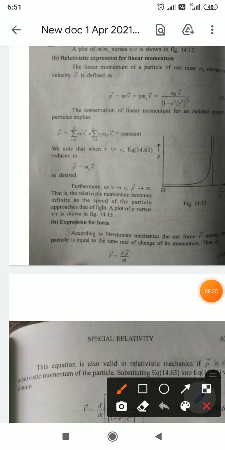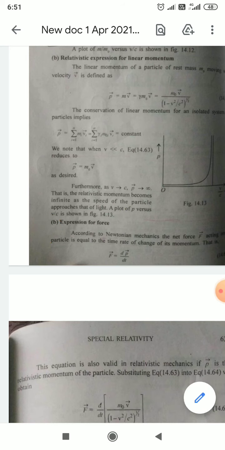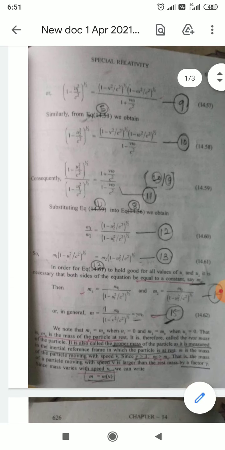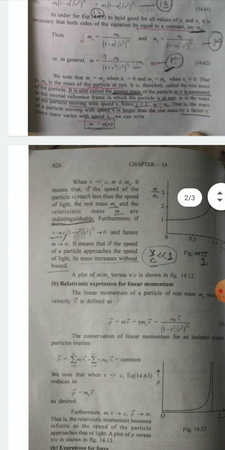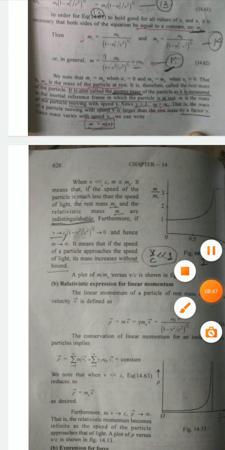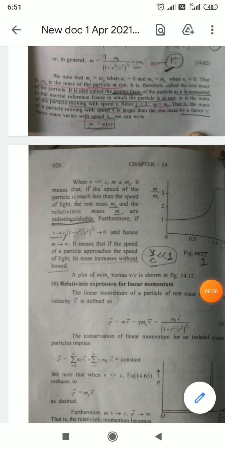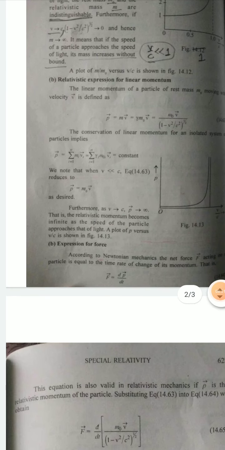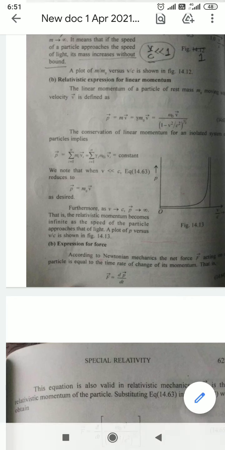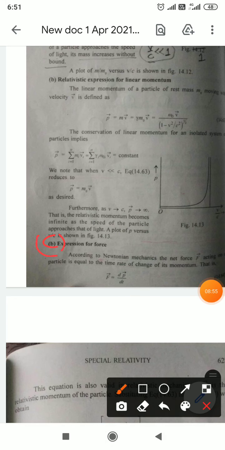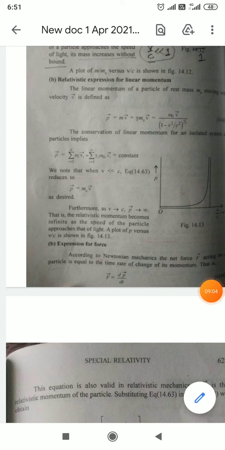So here, for the expression for force, you have to write C. Mistakenly it is written as B, because here you can see it is written B for linear momentum, and again for force it is also written B. So for force you have to write C. Now we have to discuss the expression for force.